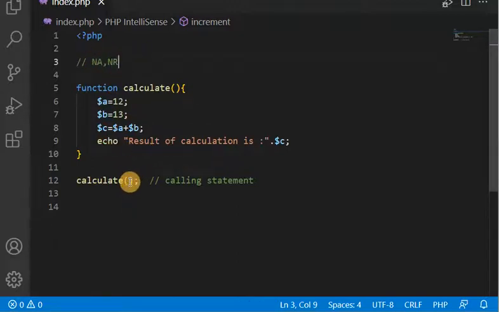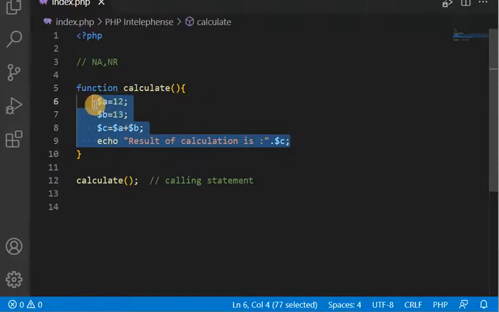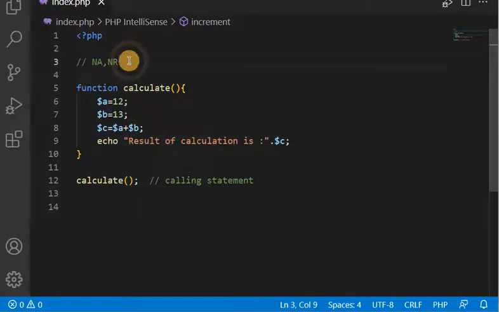Here we are not passing any argument and we are not getting any response from this function. Whatever result is coming, that is being displayed inside the function itself. We are not allowed to modify this display structure or display pattern. Whatever we have written inside this function is going to be executed as it is. So this is the type of no argument, no return.